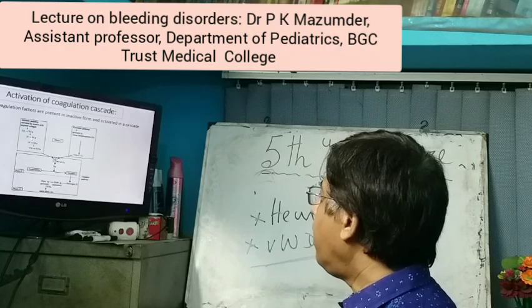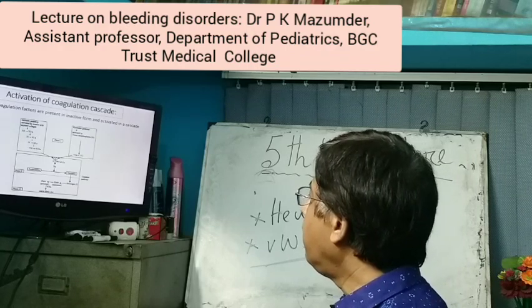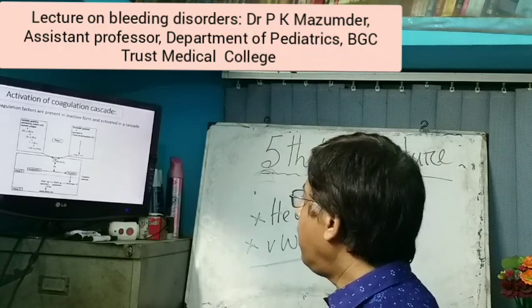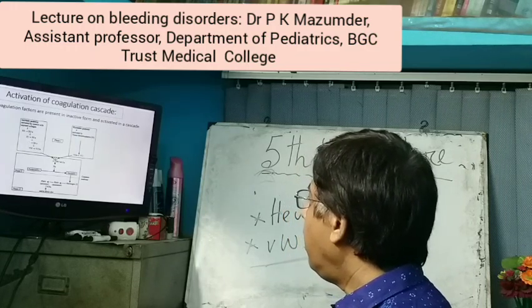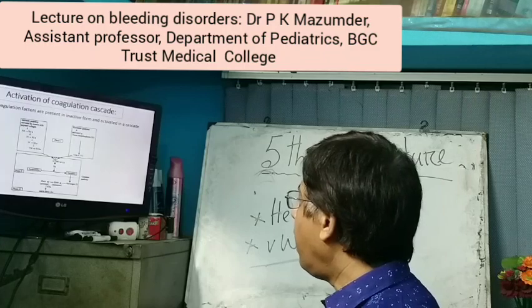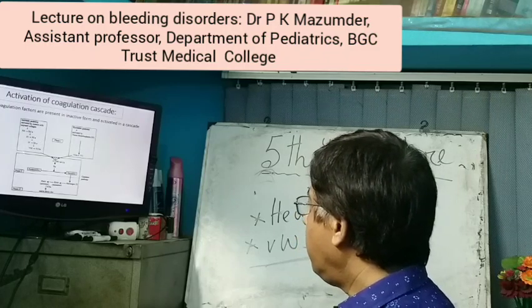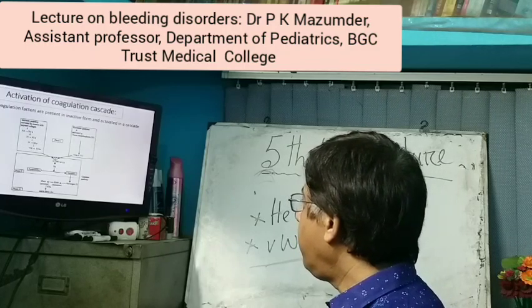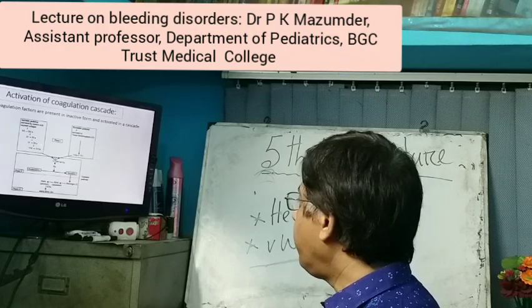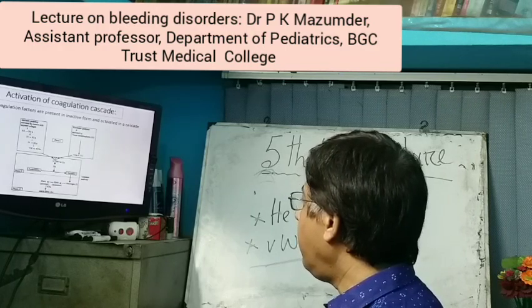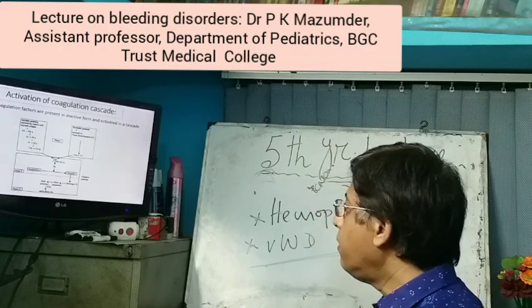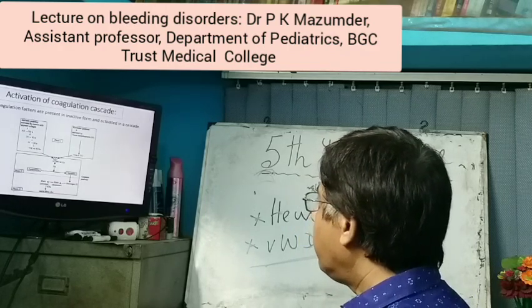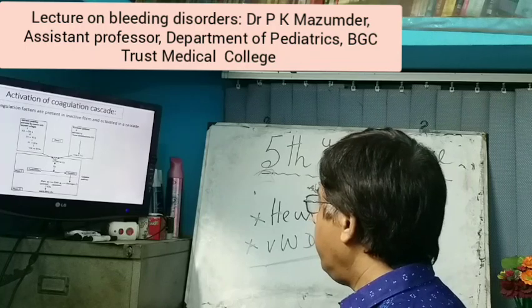This activated factor 11 activates factor 9 into activated factor 9a, and this activated factor 9 activates factor 8 into activated factor 8a. Very important. So in this pathway there is activation of factor 8.